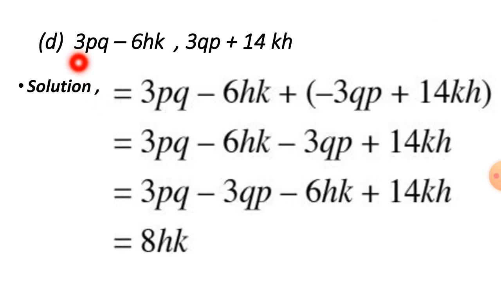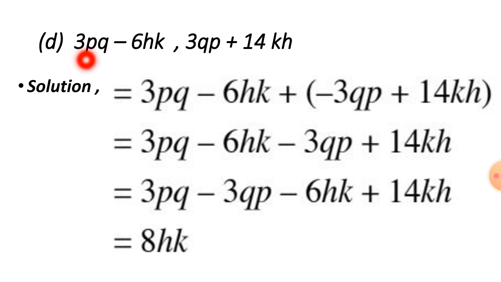D part is there. 3PQ. PQ are the variables. From A till Z, any alphabet can be your variable. So X is a very common variable in algebra, but you can take anything, like P, Q, H, K. Anything can be your variable. So let's go with the question.